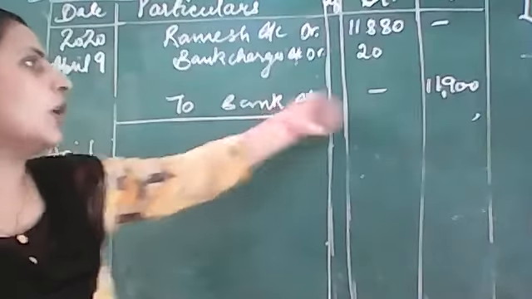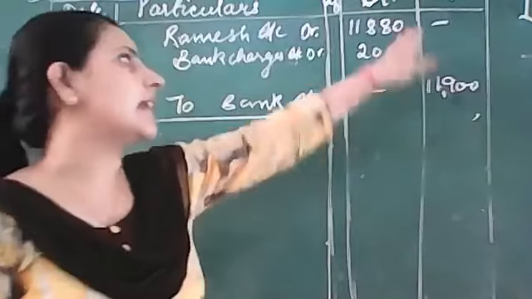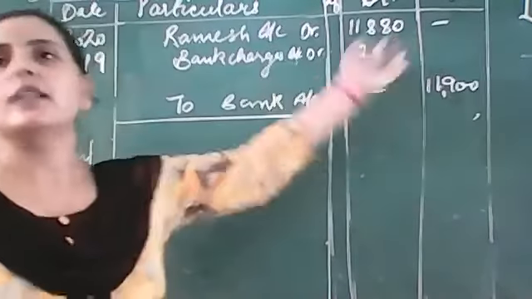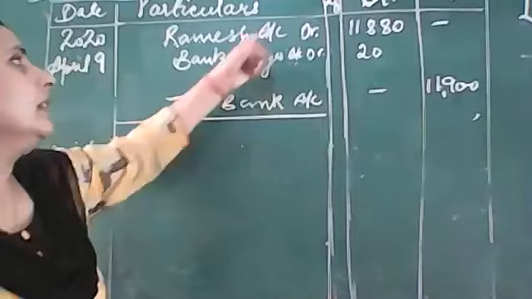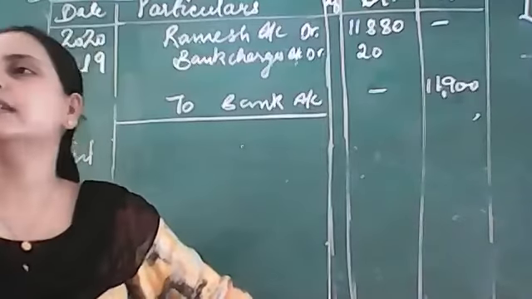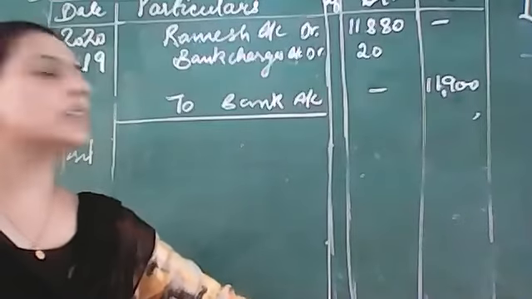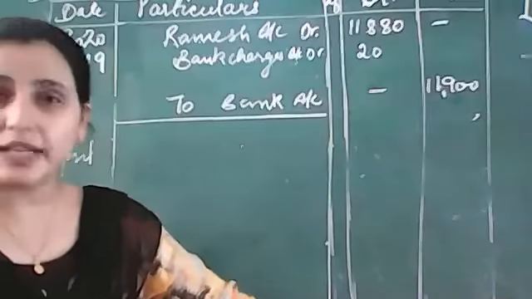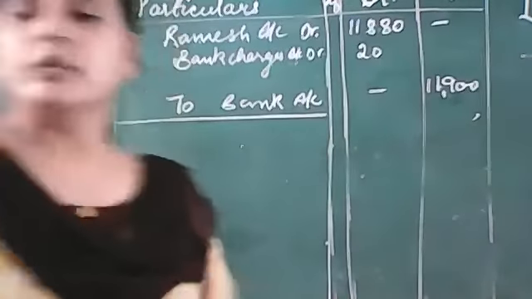So bank account is already credited, along with the 20 rupees of charges and the rest of the amount of the check. So bank will be credited because the check is going out from bank, and Ramesh account will be debited because Ramesh is again becoming our debtor. He has not paid us money and he has given a false check. So the journal entry will become Ramesh account debited, bank charges account debited to bank account.